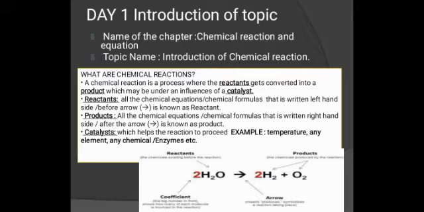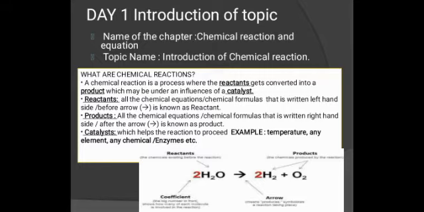So dear students, you can see here reactant, product and catalyst are written in bold. So we need to first try to understand the meaning of reactant, product and catalyst. So reactant: all the chemical equations, chemical formulas that are written on the left hand side before the arrow. That arrow which you can see in the bottom, one example is there and one arrow is there, and one formula is before the arrow, and two formulas are after the arrow.